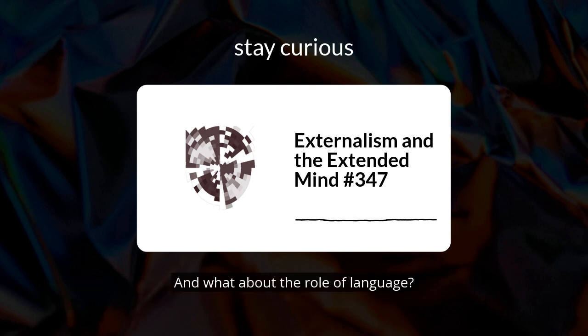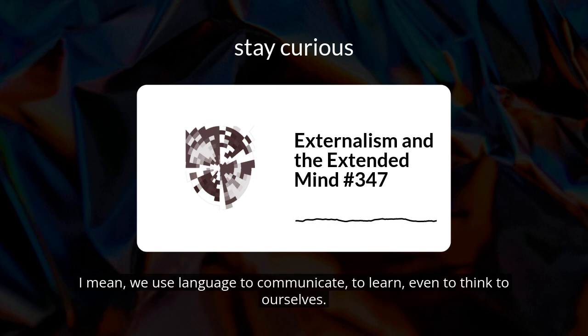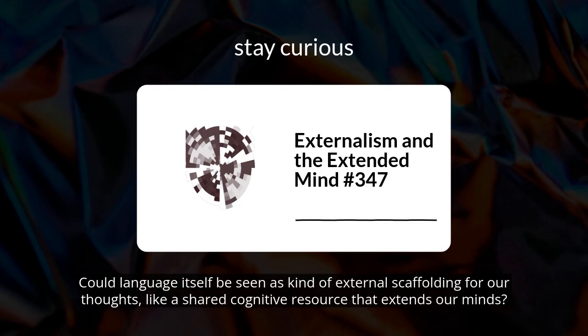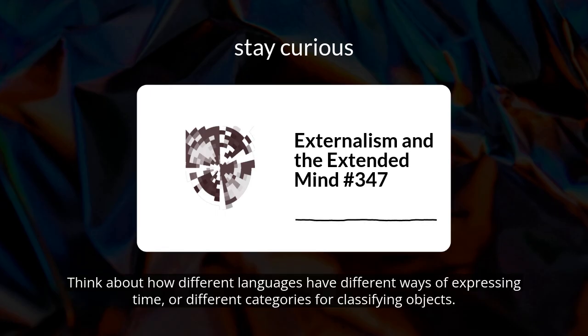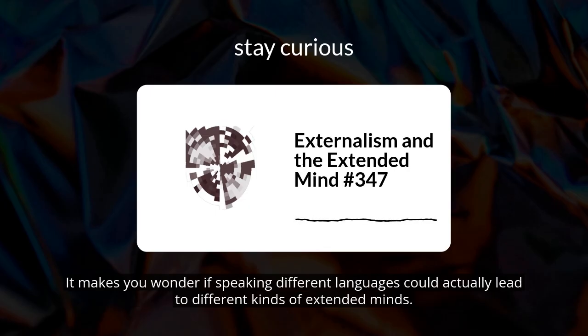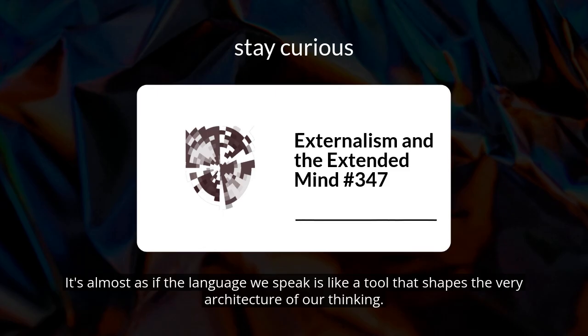And what about the role of language? I mean, we use language to communicate, to learn, even to think to ourselves. Could language itself be seen as a kind of external scaffolding for our thoughts? Like a shared cognitive resource that extends our minds? For sure, language provides us with these concepts, categories, and ways of structuring information that profoundly shape our thinking. Think about how different languages have different ways of expressing time, or different categories for classifying objects. It makes you wonder if speaking different languages could actually lead to different kinds of extended minds. It's almost as if the language we speak is like a tool that shapes the very architecture of our thinking.